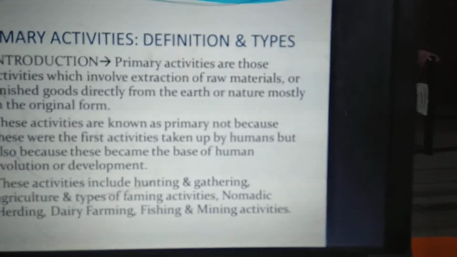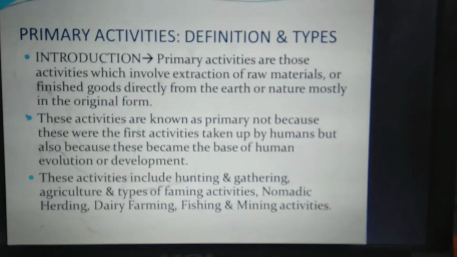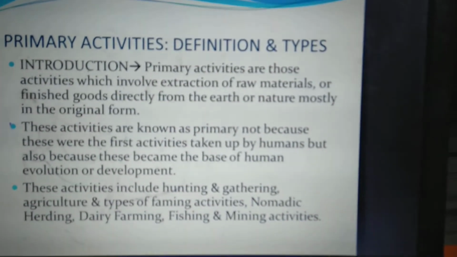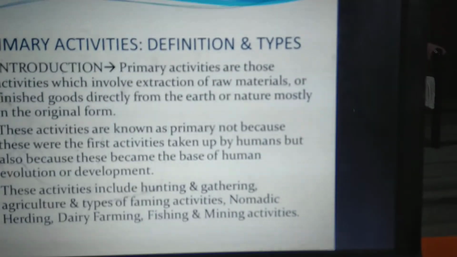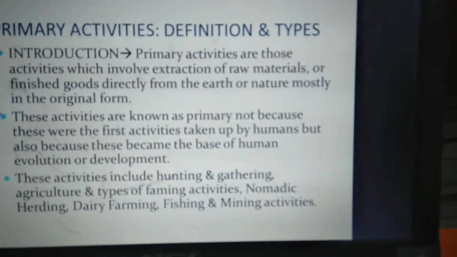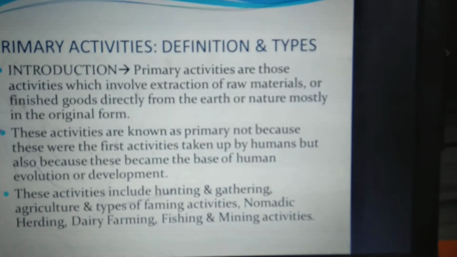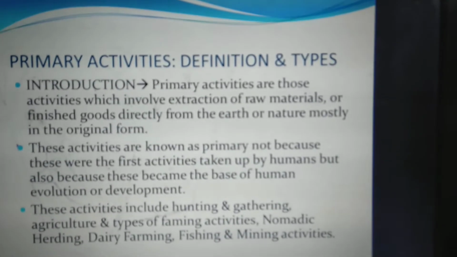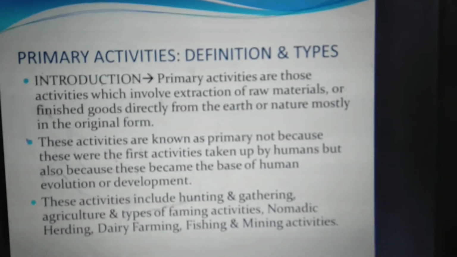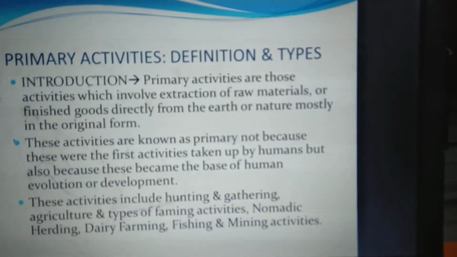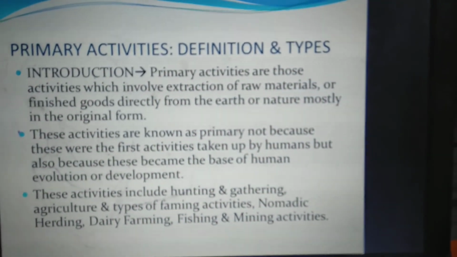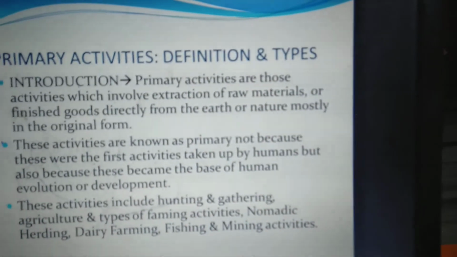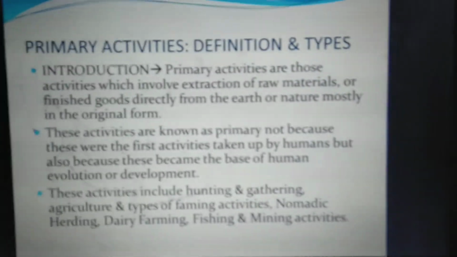The activities which are included in the primary activities are hunting and gathering, agriculture and types of farming, nomadic herding, commercial livestock ranching, dairy farming, fishing, mining activities. Now for some of these activities, it might strike your mind that these are now more into commercial activities, or full-fledged industries. So why are they still in the primary activities? The reason is simple, and I'm repeating myself: these are actually directly extracted from nature and used in the original form mostly, and they are the base of the other industrial activities.